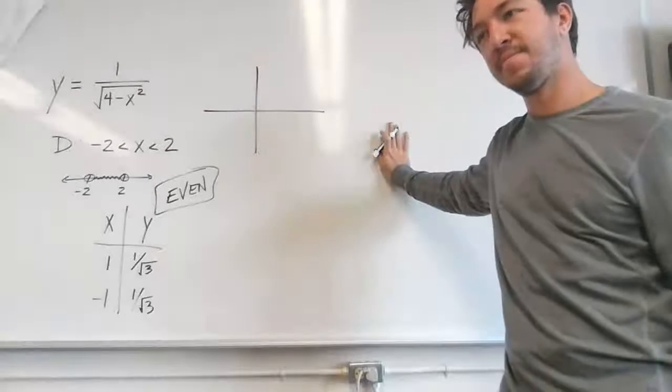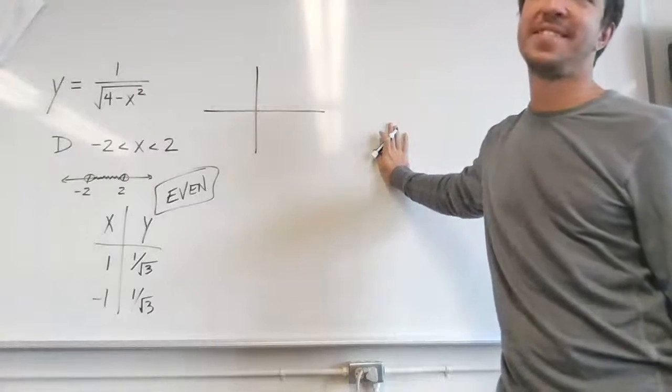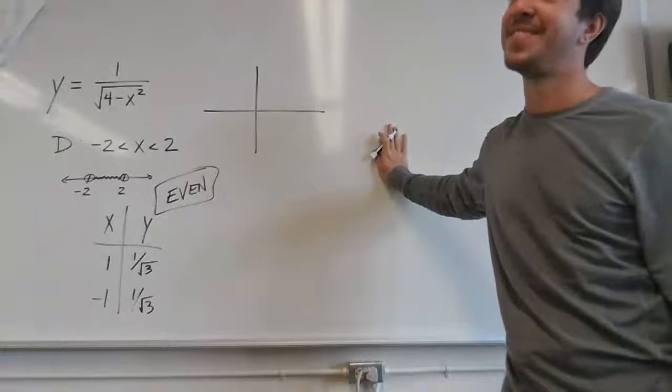Anything. It bounces. You guys are killing me. It would be a vertical asymptote. Are you sure?